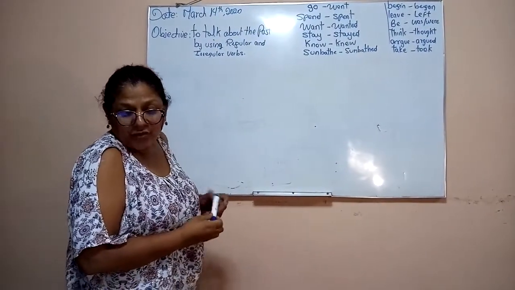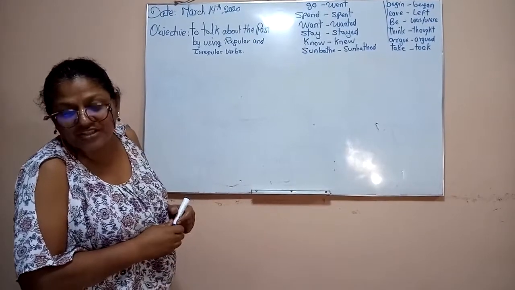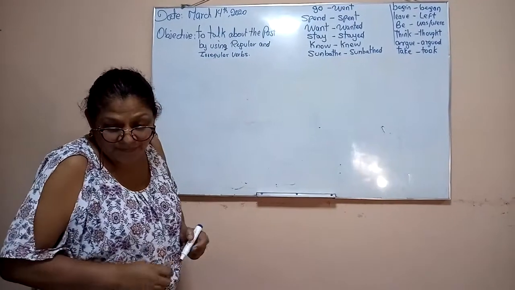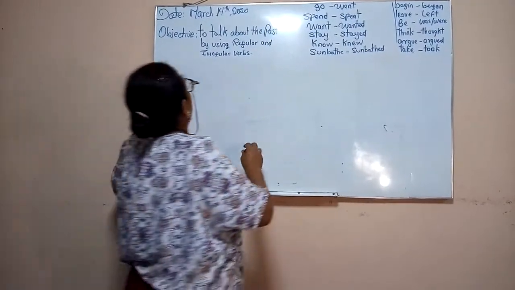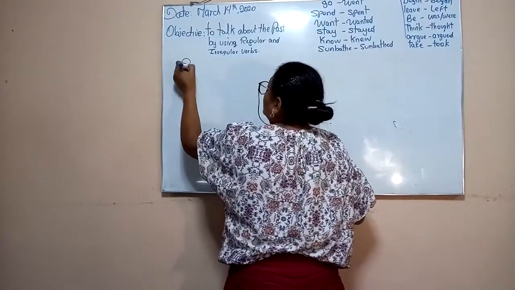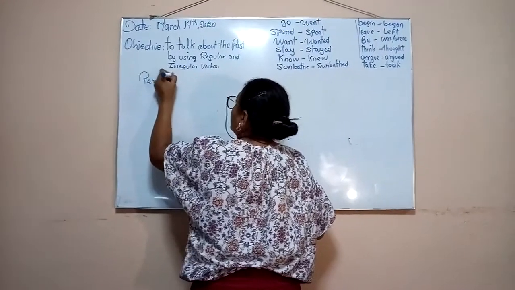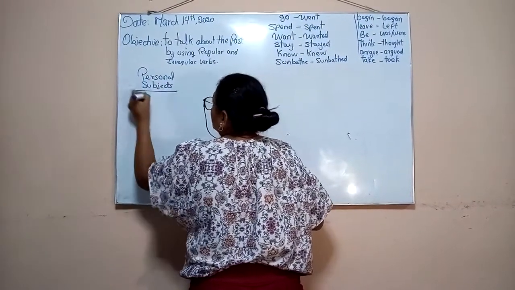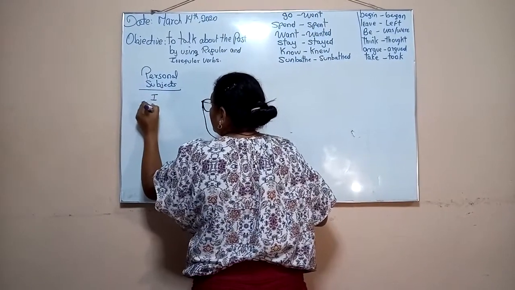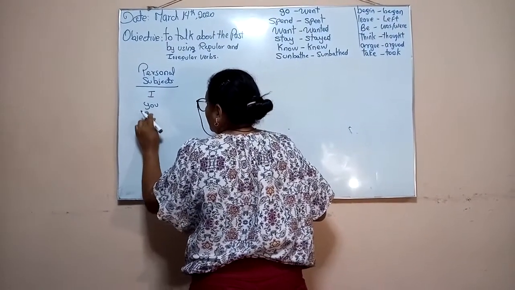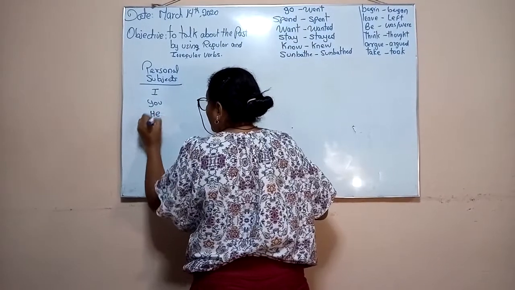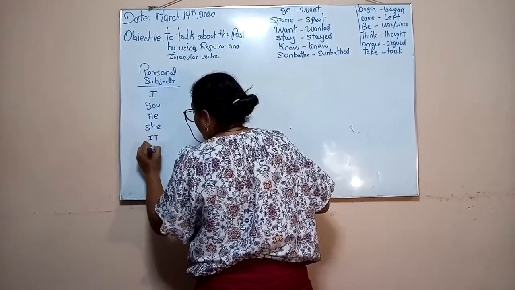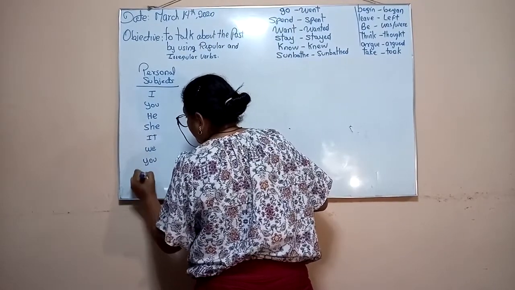We said we use the past simple to talk about finished actions in the past. Finished actions in the past. It means, let's go to our personal subjects. So those are I, you, he, she, it, we, you, and they.